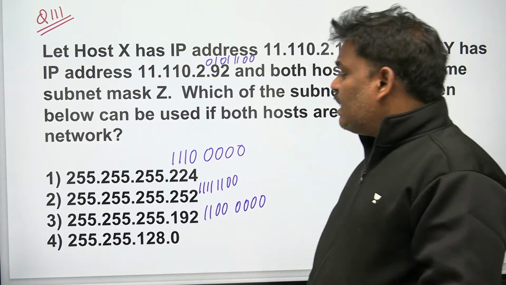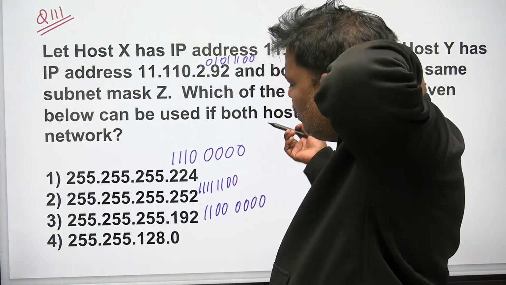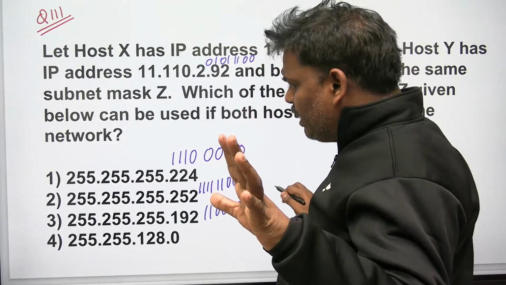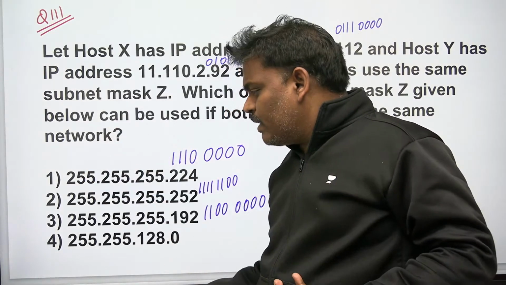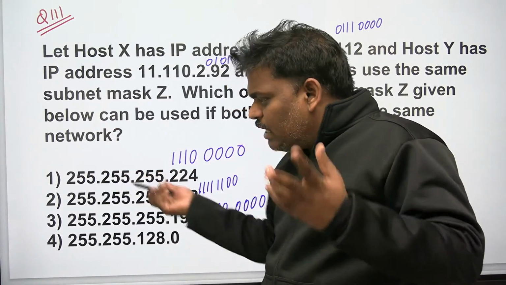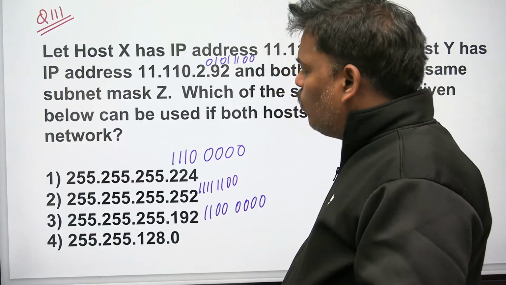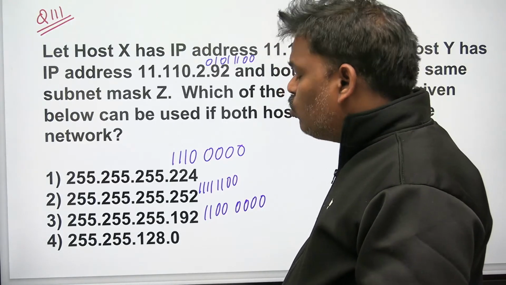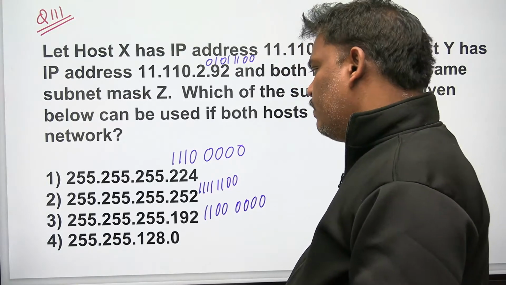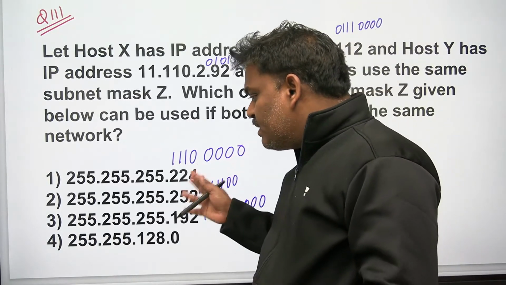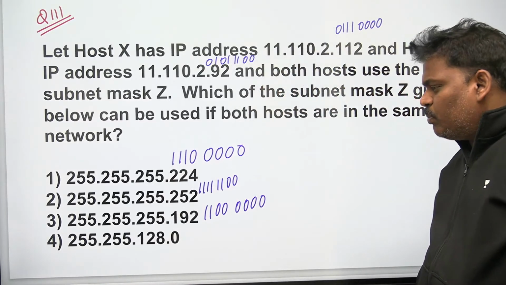Some people are saying, sir, instead of writing all the options at a time, what I will do is, first I will try with 1. If 1 matches, I don't go further. If 2 matches, I don't go further. No, it is not like that. If 1 matches, still you have to go. If 2 matches, still you have to go, because if more than 1 person is matching, the longest one you have to take. So because of that reason, you have to write all the options.